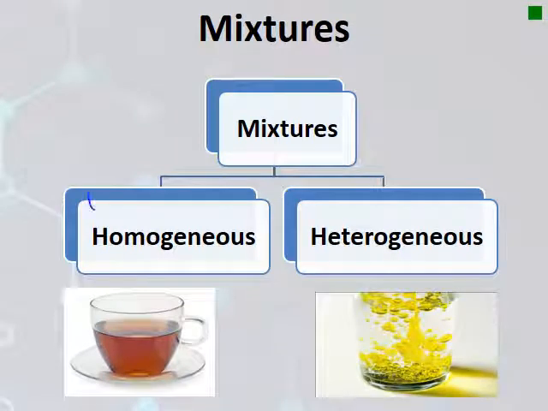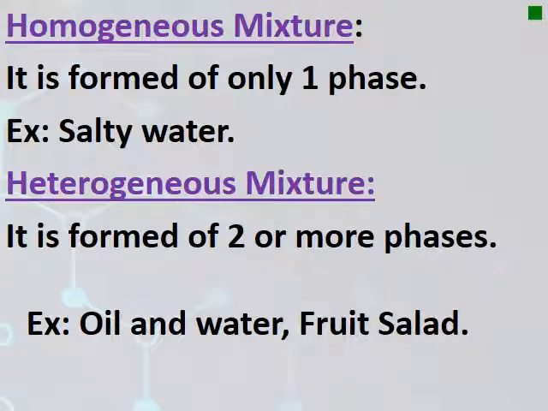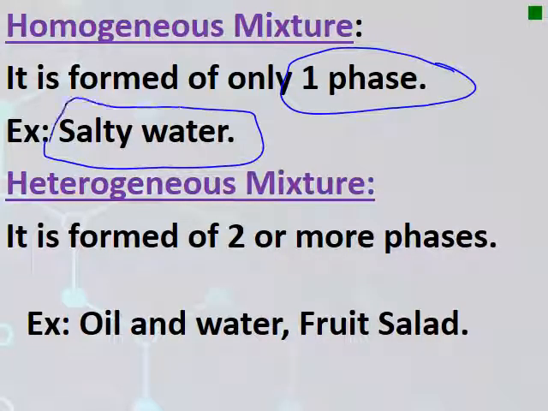Mixtures are divided into two groups. The first group is the homogeneous mixtures, and the second group is the heterogeneous mixtures. A homogeneous mixture is formed of only one phase. It has only one appearance, like salty water or sweet water.